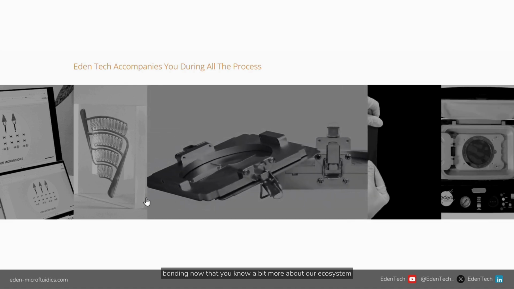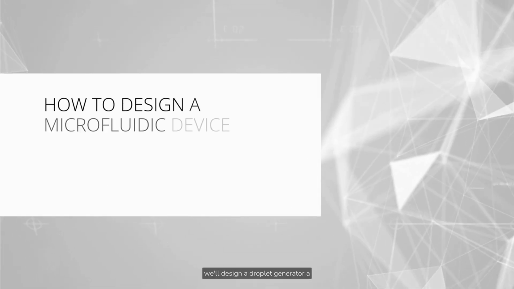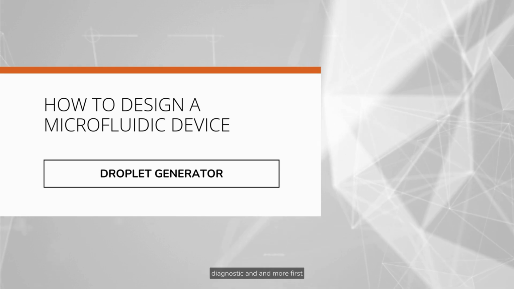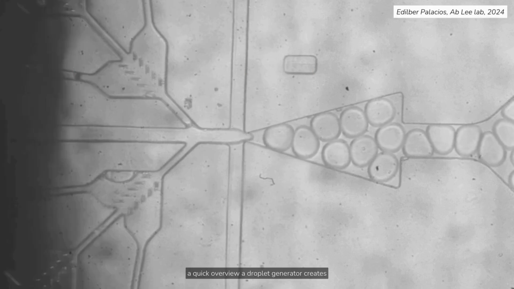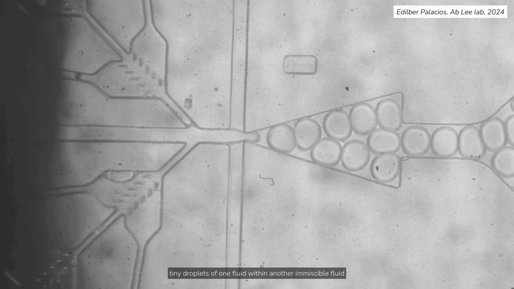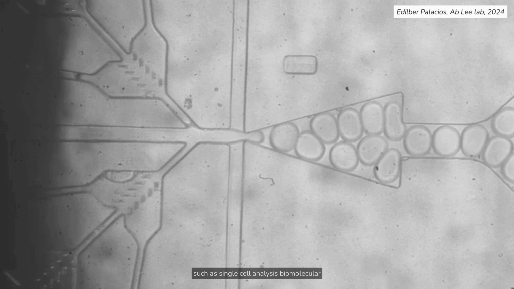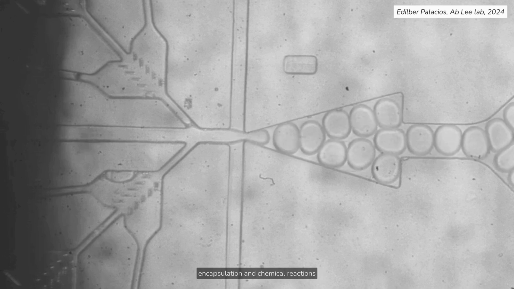Now that you know a bit more about our ecosystem, let's get started. In this video, we'll design a Droplet Generator, a microfluidic device used in fields like drug delivery, diagnostics, and more. First, a quick overview. A droplet generator creates tiny droplets of one fluid within another immiscible fluid, forming emulsions. They're used in applications such as single-cell analysis, biomolecular encapsulation, and chemical reactions.